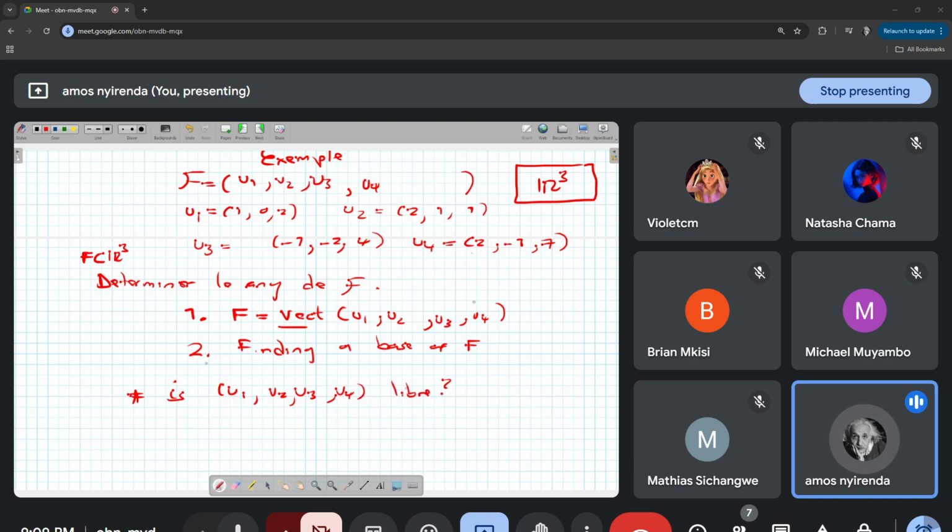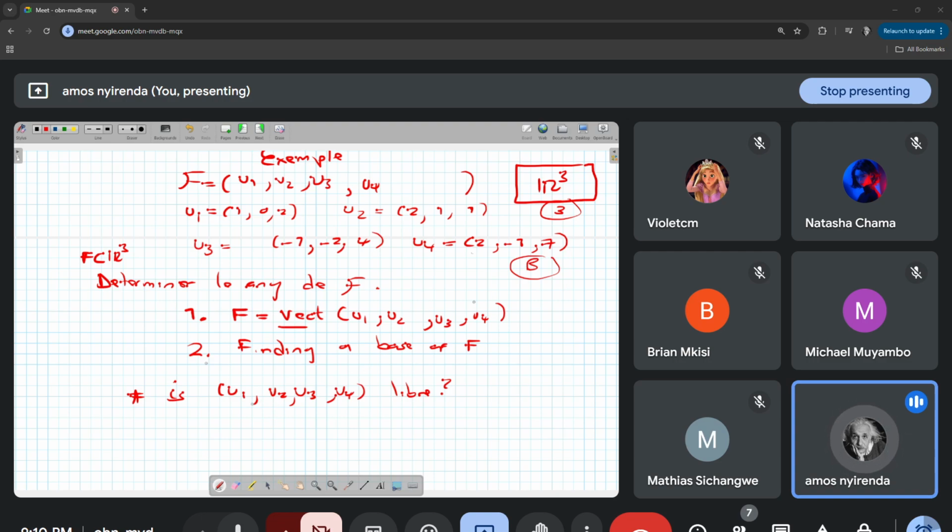So again, we'll look at another theorem that says, okay, look, here we are working in what espace? We are working in this espace R3. And what is the dimension of R3? It is 3. So it means la base of R3 has 3 vectors. There's a theorem that we're going to talk about a little later that says if I have a family of n vectors and a base B, the base B of R3 has 3 vectors.